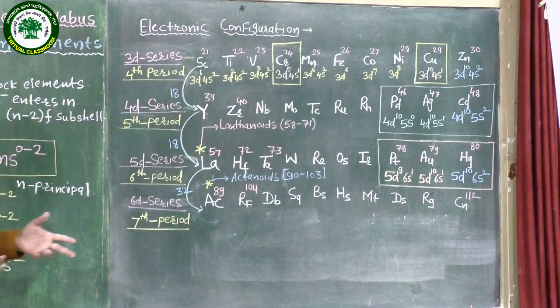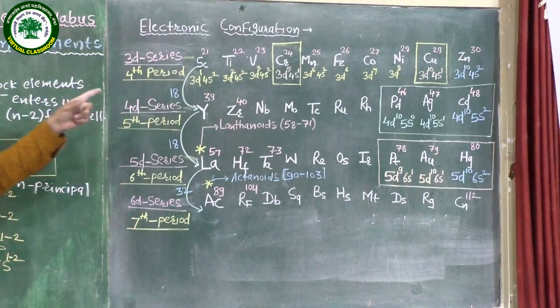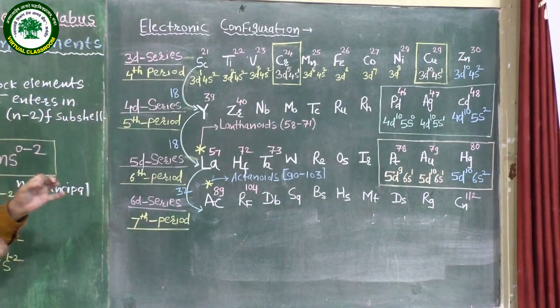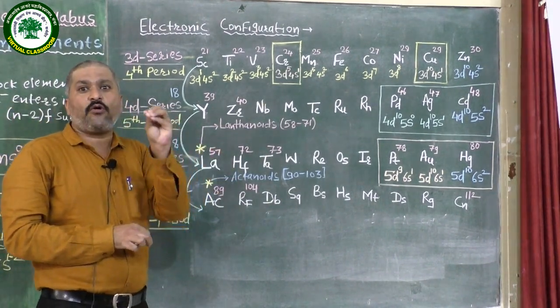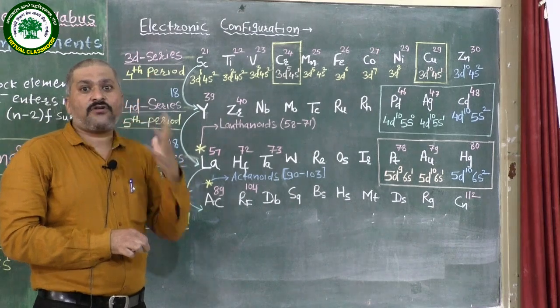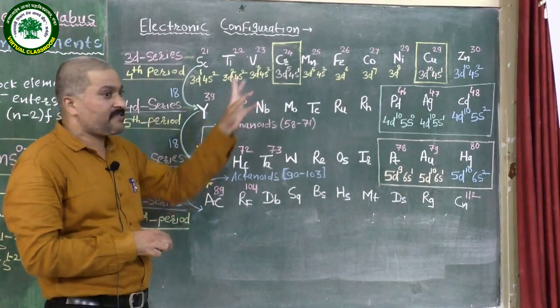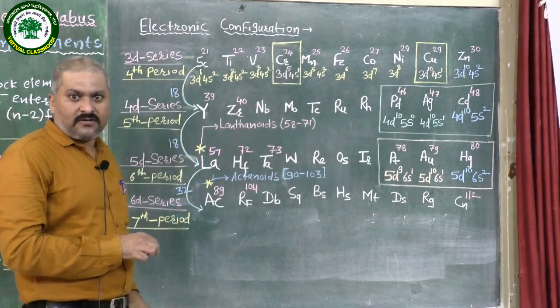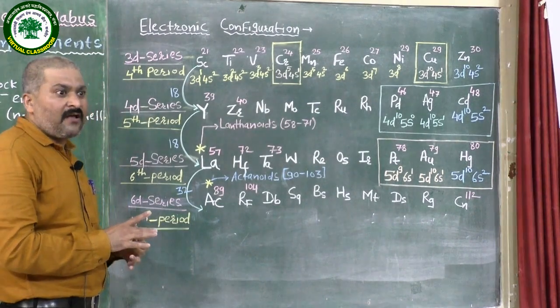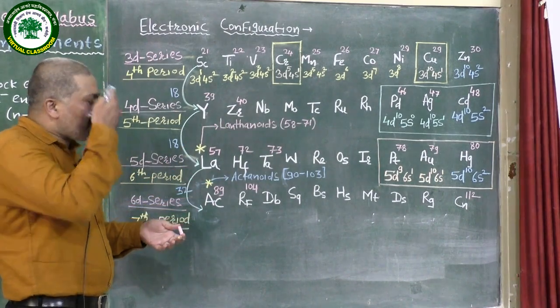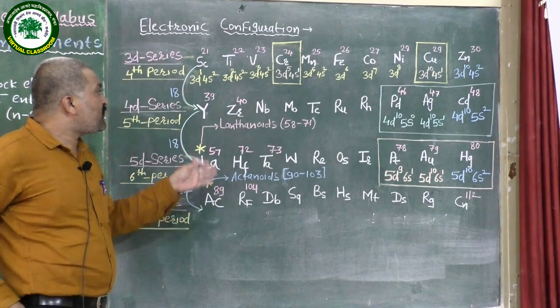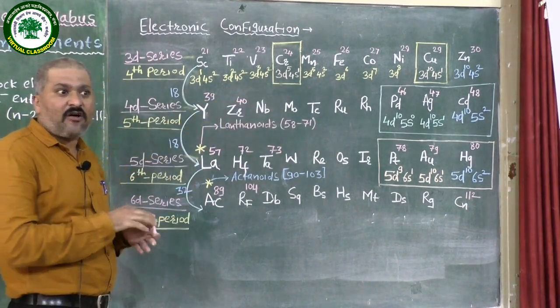If you remember and memorize this series, you will definitely get a minimum of 3 or 4 marks in your board exam. A number of questions are asked from this series. This series is very important while you are studying this topic, and in magnetic moment there are a number of problems depending upon the electronic configuration of this.